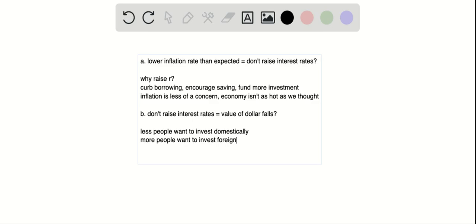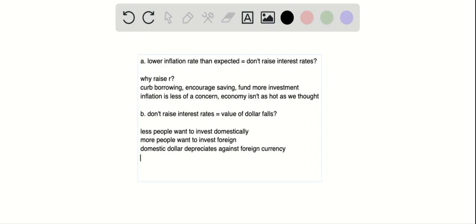So if fewer people want to invest domestically, more people want to invest in foreign nations. That means you want to bring your money somewhere else, so you're using the domestic Australian dollar to buy other dollars. More people are going to demand foreign money using Australian money, because you have to exchange it to invest there, and so the value of the Australian dollar is going to depreciate. The domestic dollar depreciates against foreign currency.